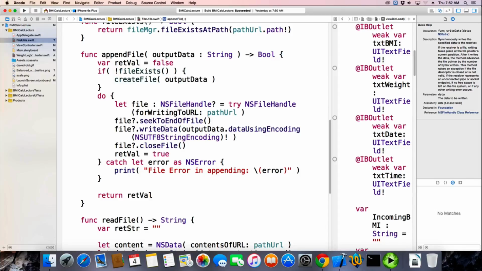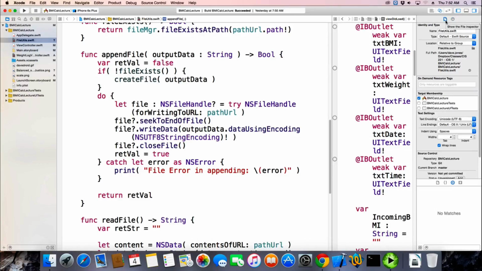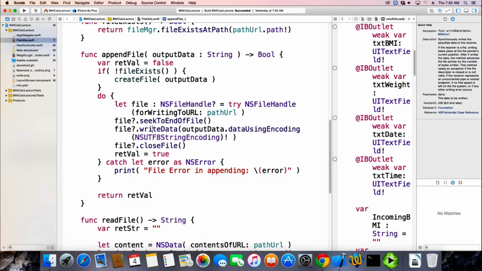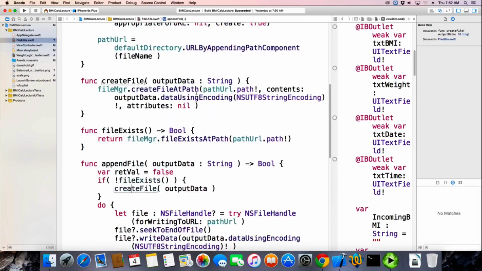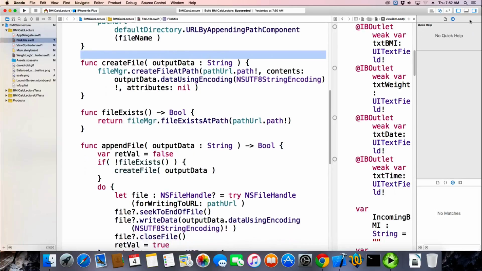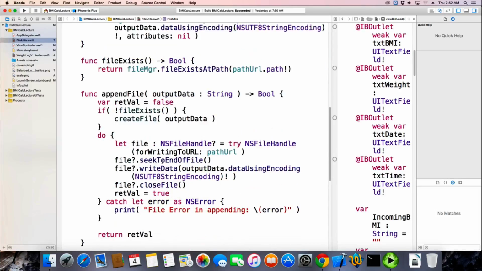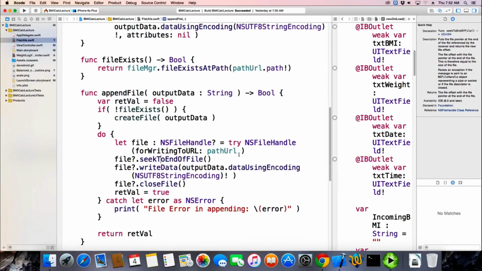And at any time, if you click, they do have some help over here, which is nice. If I click on a method, write data, over here it shows you what it does, which is kind of nice if you select the question mark. The question mark is a quick help. There's nothing for create file, because that's my method. But there are ways of writing your own help: you write some comments above the create file, and it imports them in and automatically figures those out, so that's kind of cool. We'll show that someday.